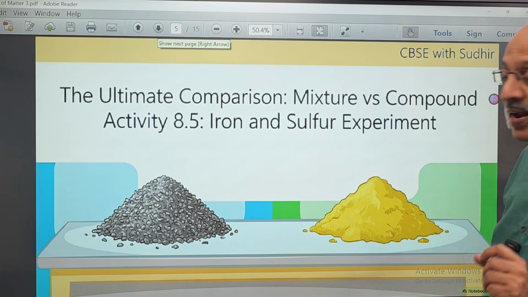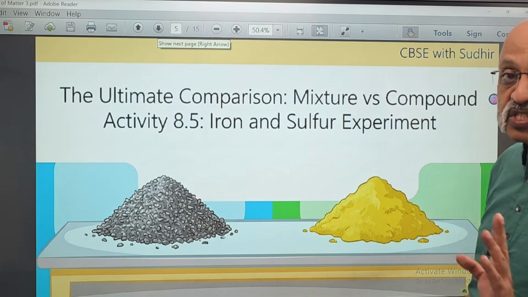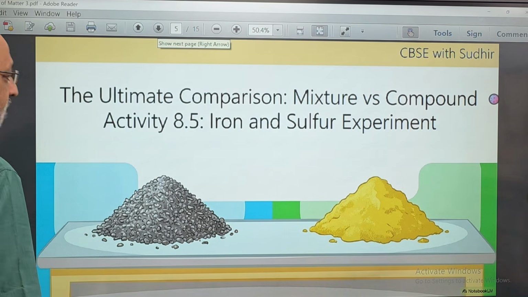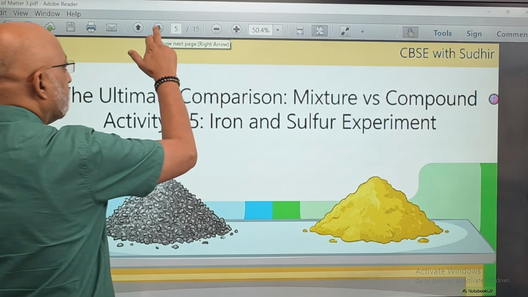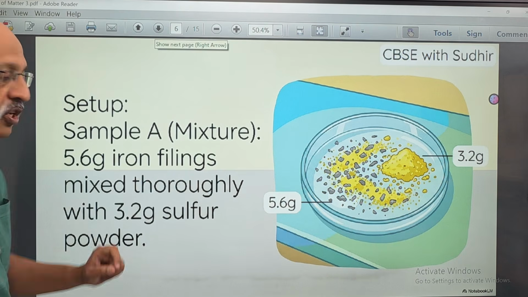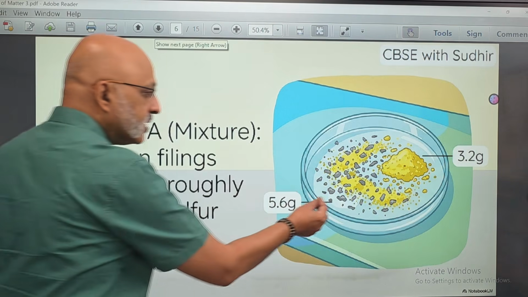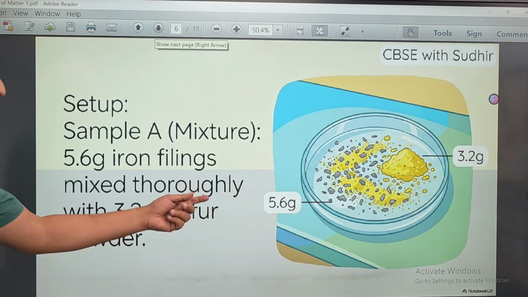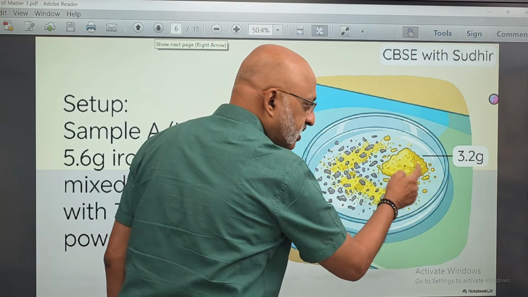Now, let's do the final activity, activity 8.5, where we are comparing mixture versus compound. This will make a lot of things very clear to you if you still have any doubts. We are going to use iron and sulfur. The setup is that we do a mixture first, where we mix 5.6 grams of iron filings, that is, small iron filings, with 3.2 grams of sulfur powder, which is yellow in color.